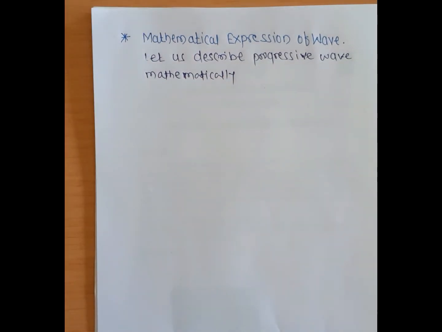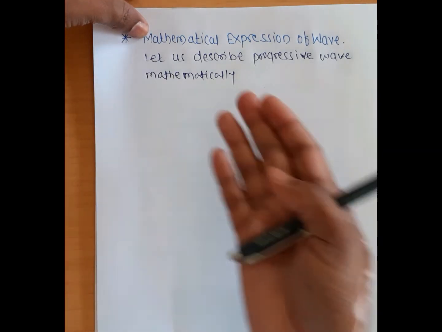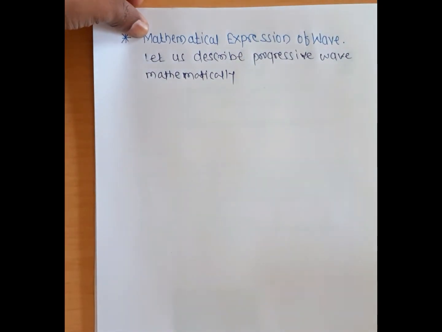So now let us assume that the progressive wave is transverse, and therefore the positions of particles of the medium are described by the fixed value of x. It means if you write the equation of a progressive wave in the form of sinusoidal waves, this sinusoidal wave is assumed to be a progressive wave.